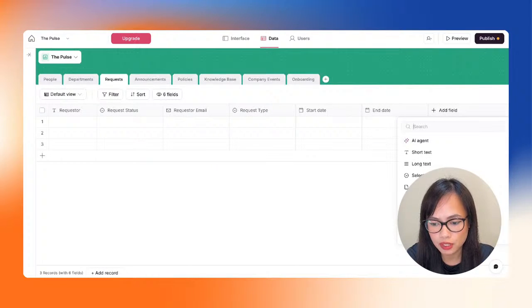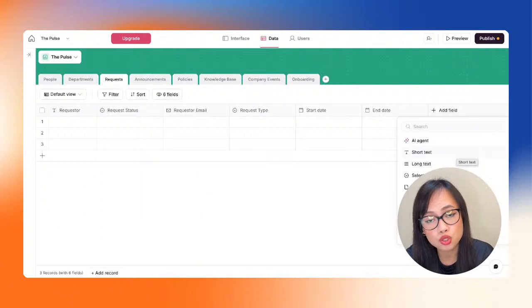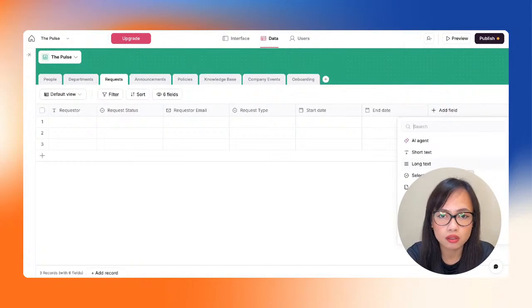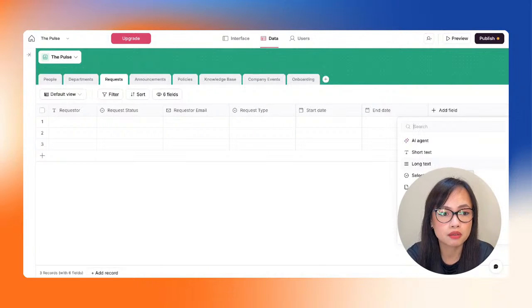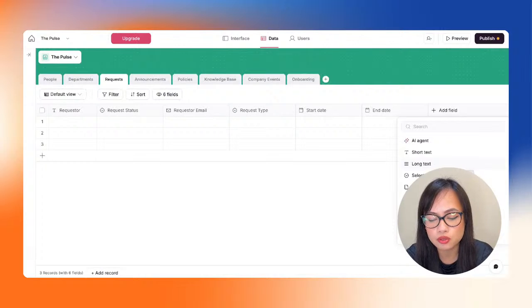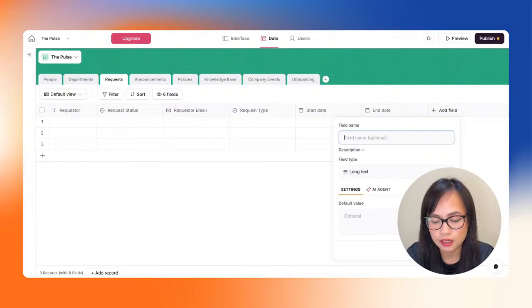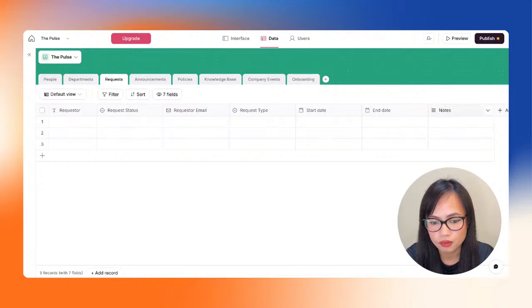And then what we want to add might be some notes. So we have either the option to choose short text or long text. I think long might be the best way for us to do here, because maybe there might be a very long message that the requester wants to send to the company or to HR. So let's just select long text. And this is going to be the notes column. There we go. So this is going to be the list of requests that the employees would want to send to the company. And this looks very good. We can add more things later on.